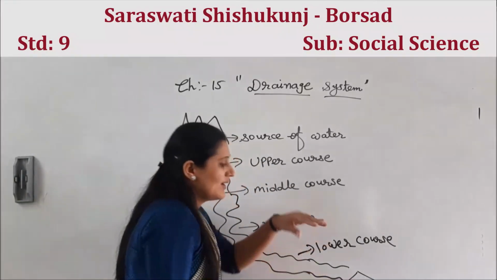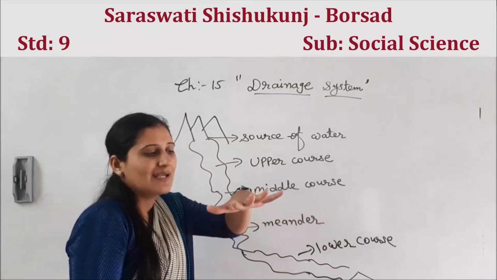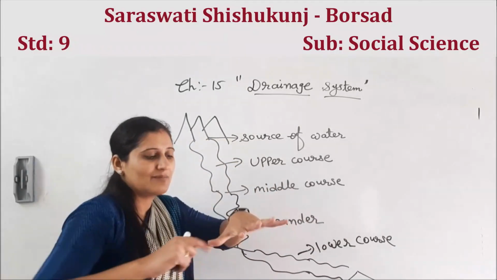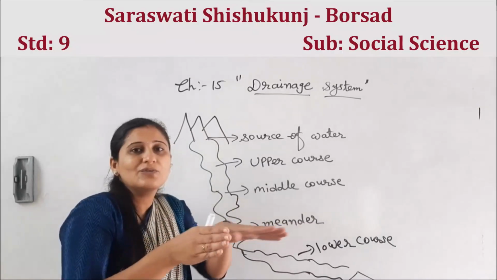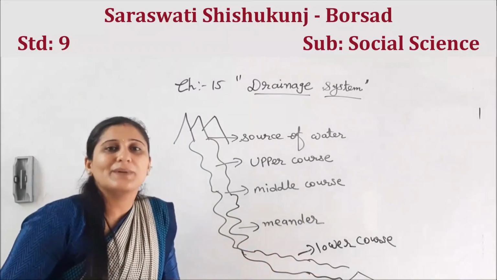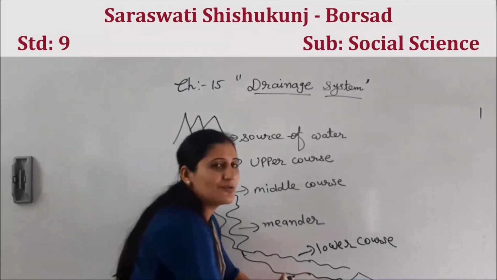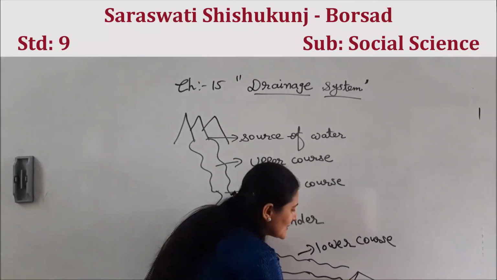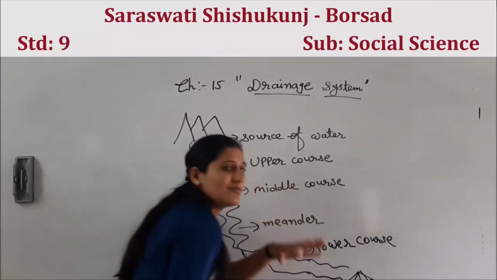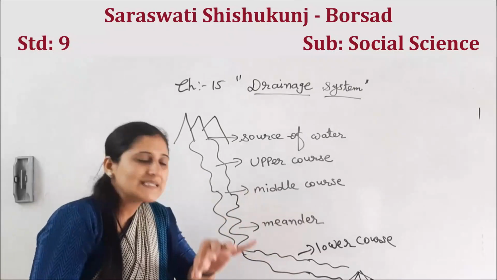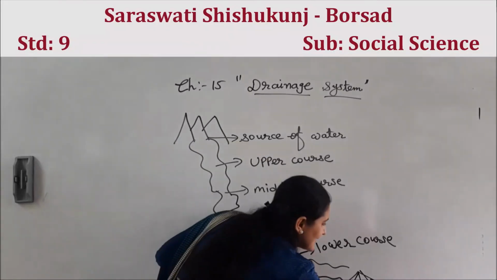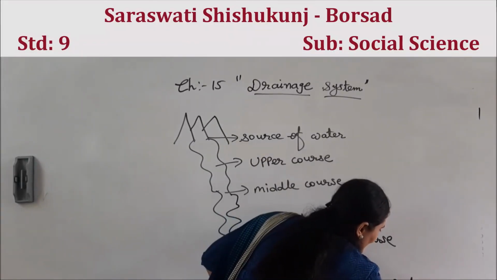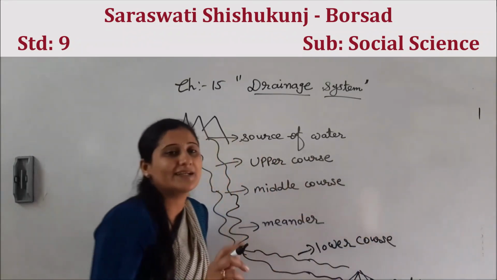It means, for example, one river will become tributaries, 1, 2, 3, 4, 5, and will flow in different places. So it takes a shape of triangle, one river into 5 or 6. This is called delta.